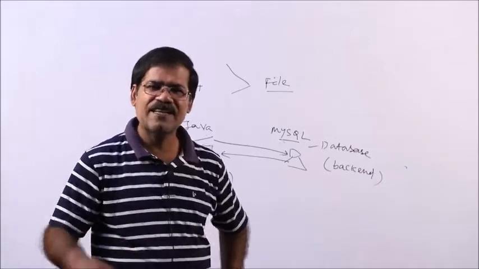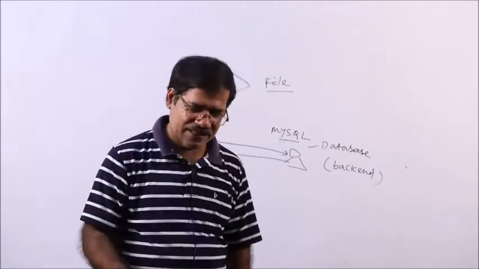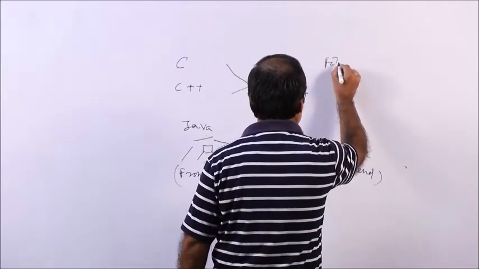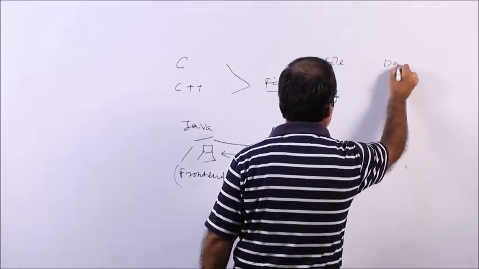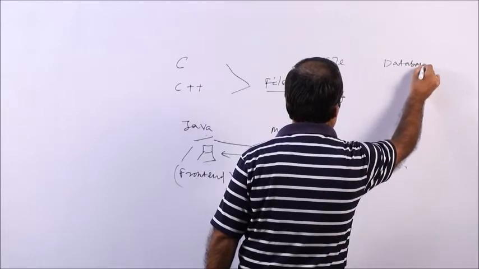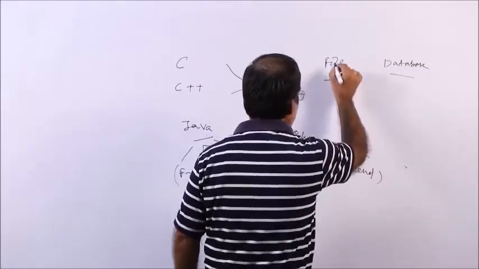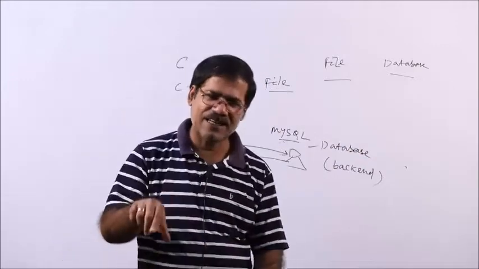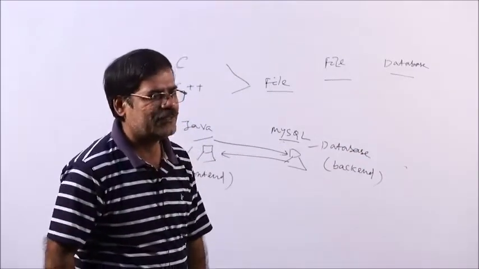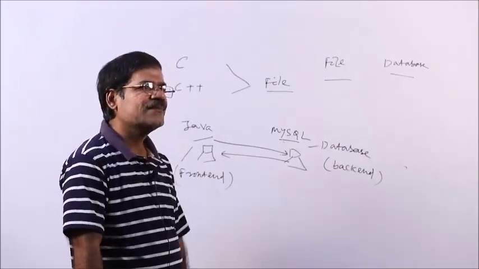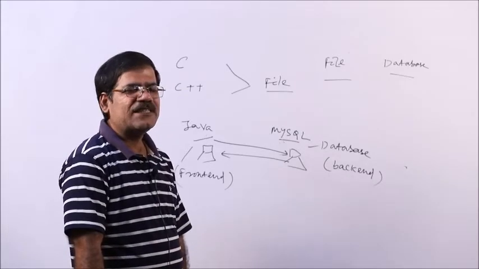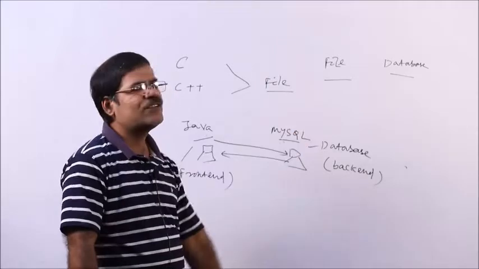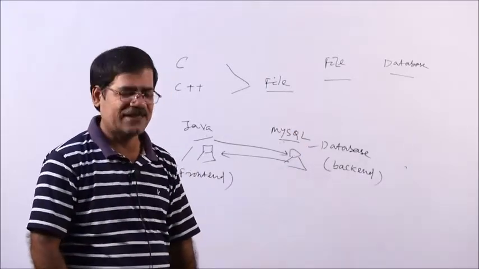So, storing the data in a file versus storing the data in a database. One is a file oriented concept, another is a database concept. Both will be used to store the data. In a file you can store the data, in a database also you can store the data. So, which is more secure? Obviously, a database is more secure as compared to the file based system or file oriented system.